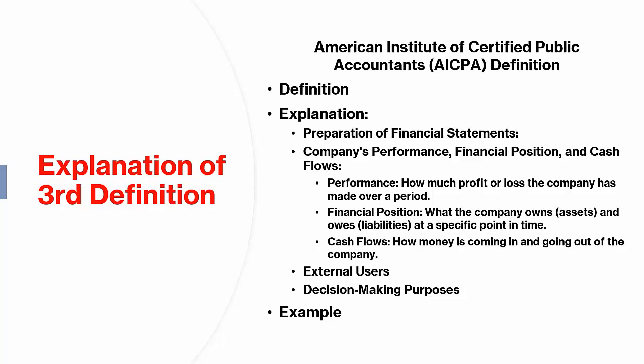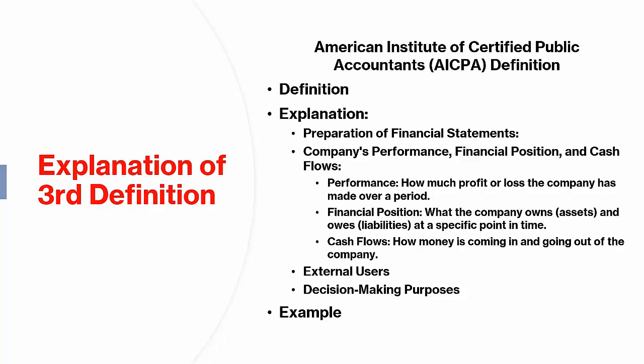3. External users. These financial statements are meant for people who are not directly involved in the company, but need to make decisions based on the company's financial information, like investors, lenders, or analysts. 4. Decision-making purposes. The goal is to provide clear and useful information so these external users can make informed decisions, such as whether to invest in the company or provide it with a loan.